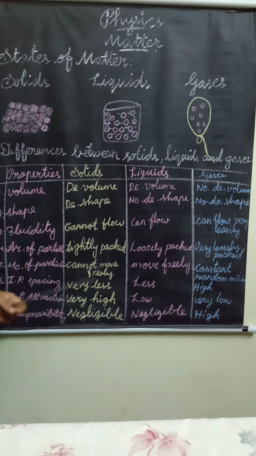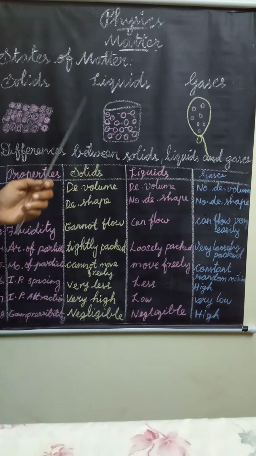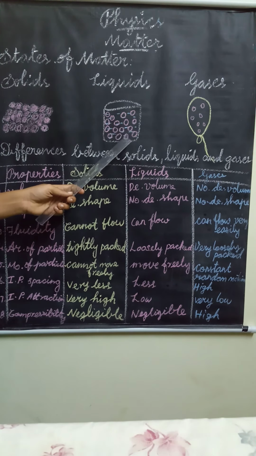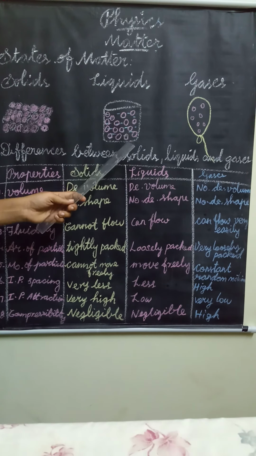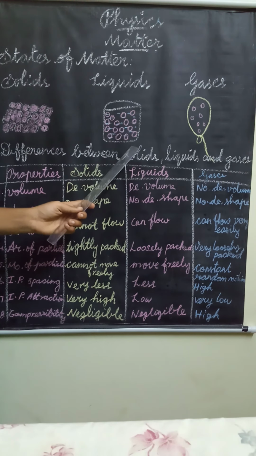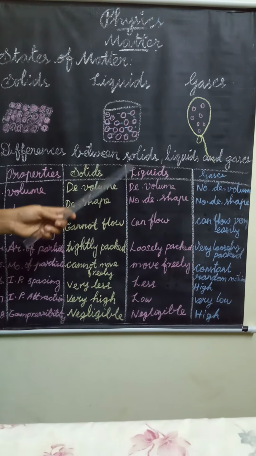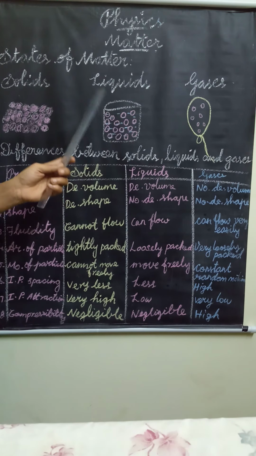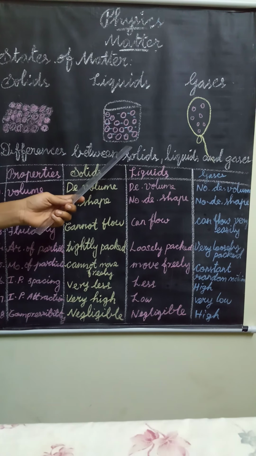This shows that the interparticle attraction in liquids is not as strong as in solids, so the interparticle space in liquids is more in comparison to solids. Liquids have a definite volume but no definite shape.